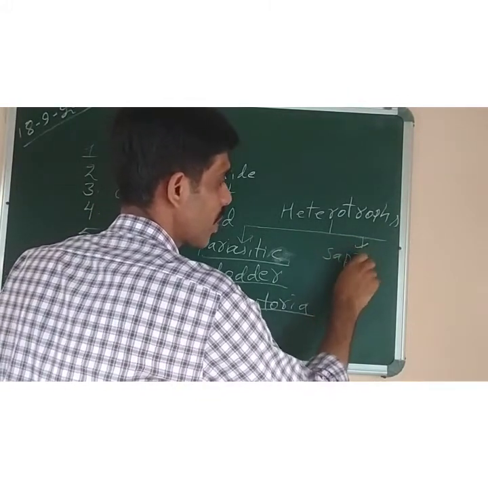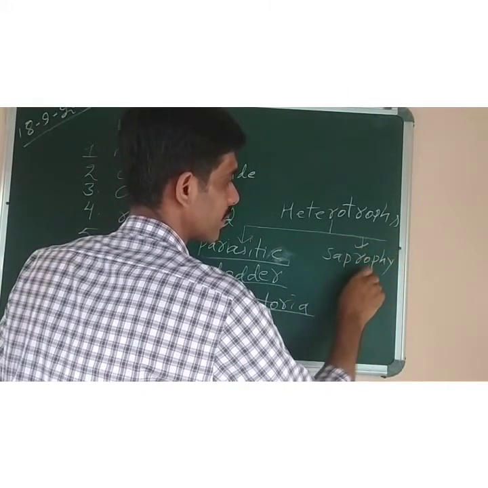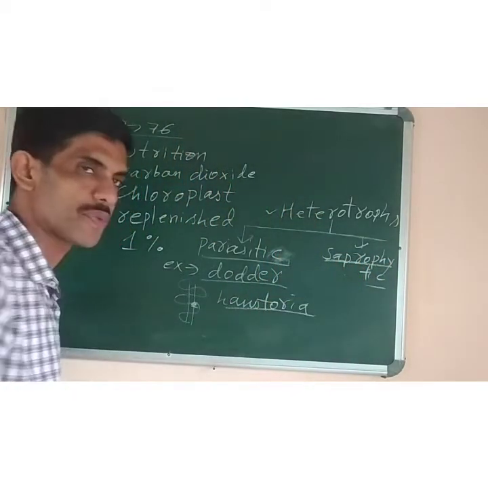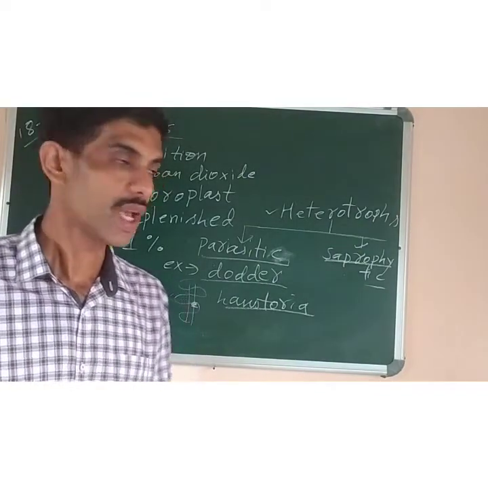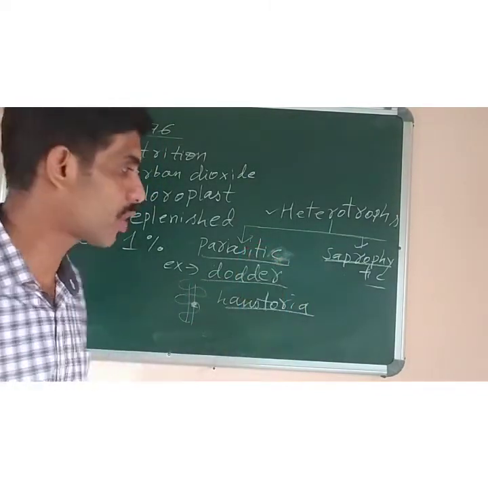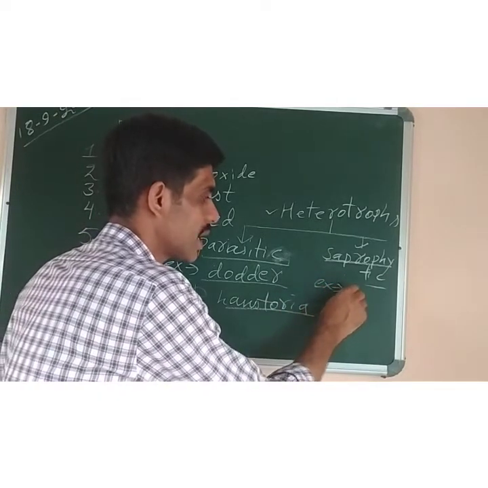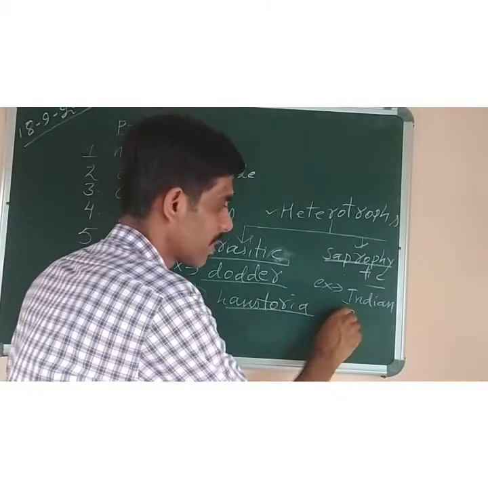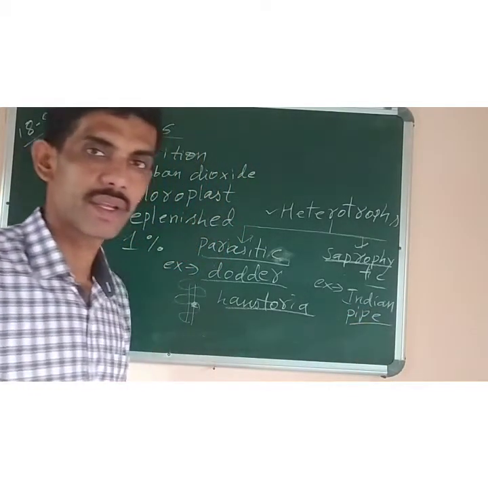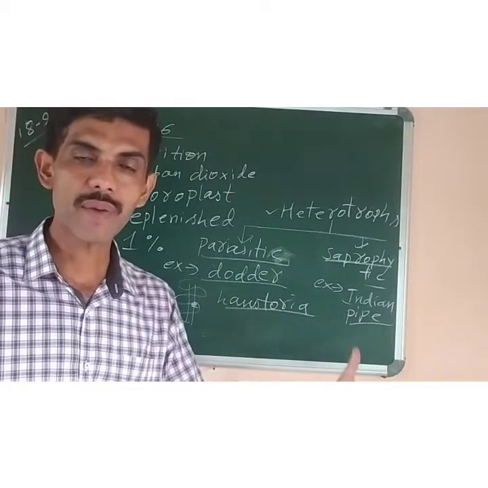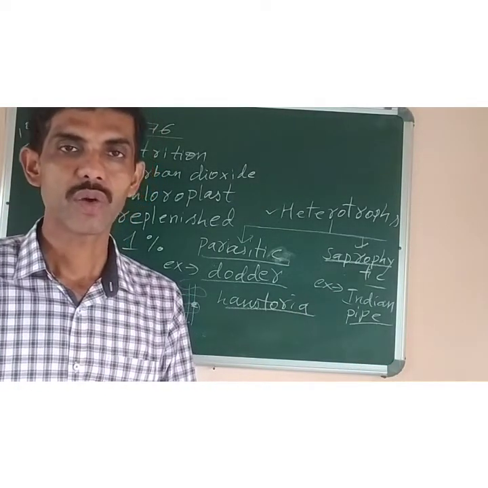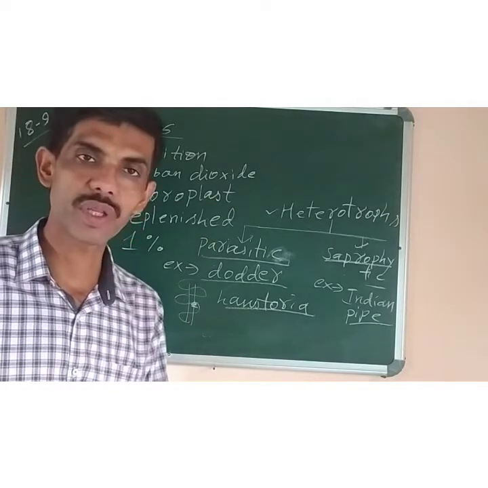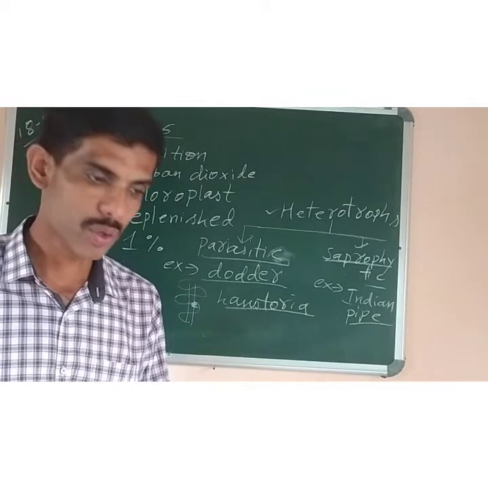So what is parasitic and saprophytic? Both of them are heterotrophs. This is the heterotrophic mode of nutrition. In both of them, the plants cannot prepare their own food. Example of saprophytes, Indian pipe. It is a saprophytic plant. It will release enzymes that help to digest the materials which are present near the roots of the plant, and the plants will absorb those nutrients along with their roots.